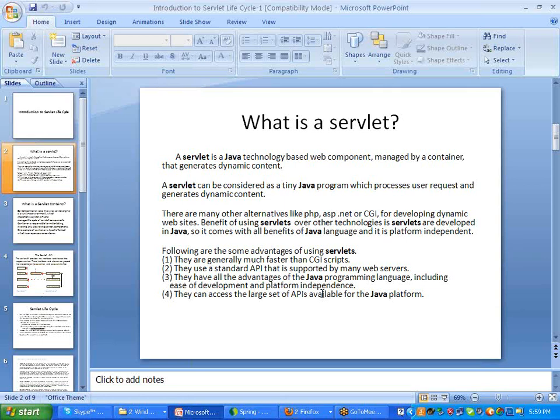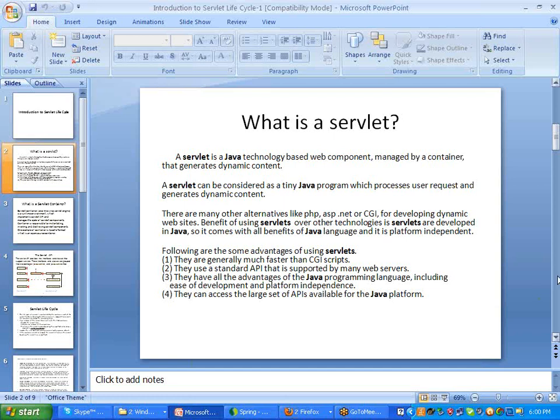That means if you want to run any servlet application, we require server software, like Apache Tomcat server, or WebLogic, or IBM's WebSphere, or VMware software from the SpringSource company. So we require some servers. The server provides some memory for the application, takes the request from the client and provides the response.